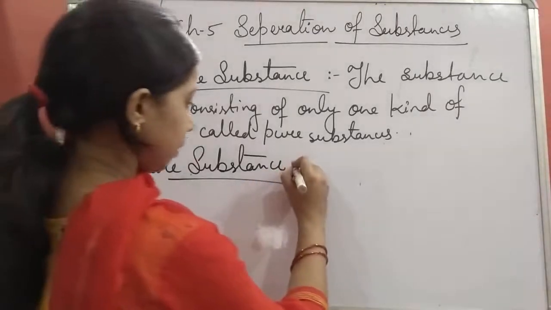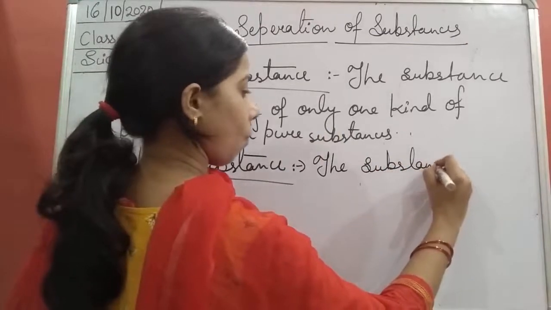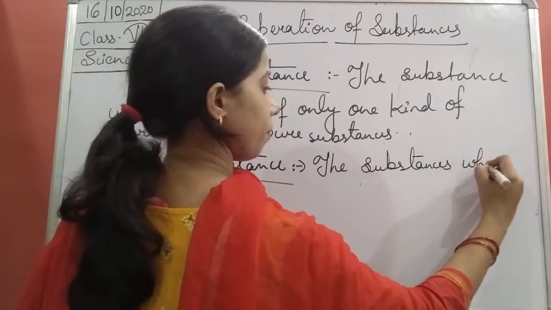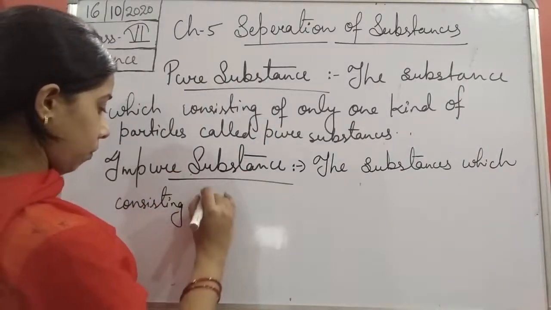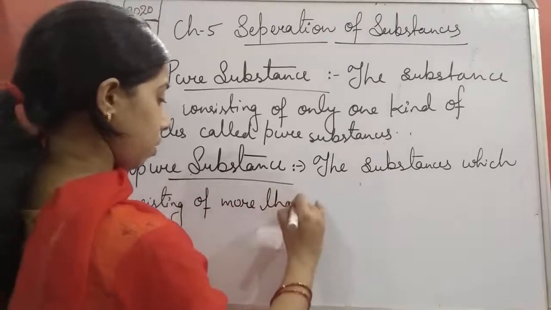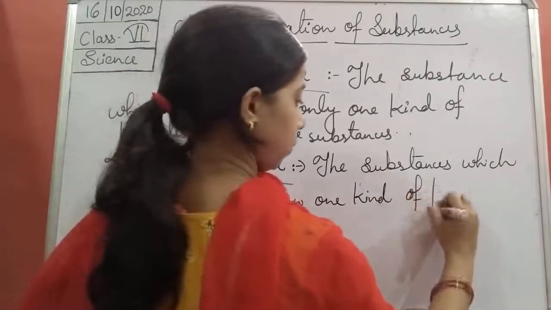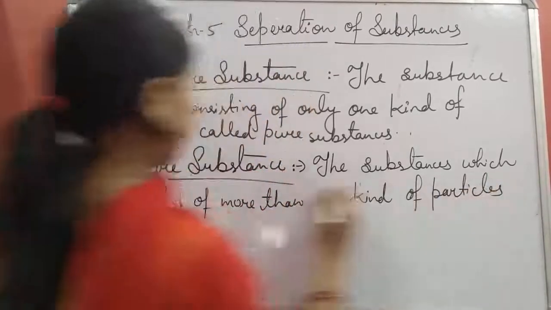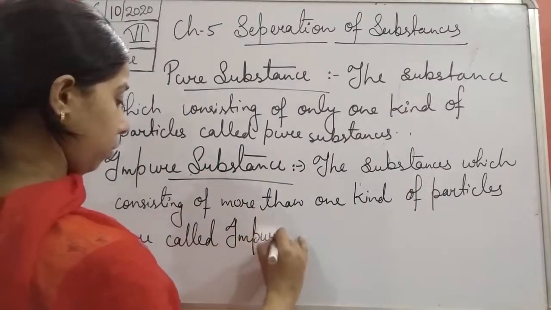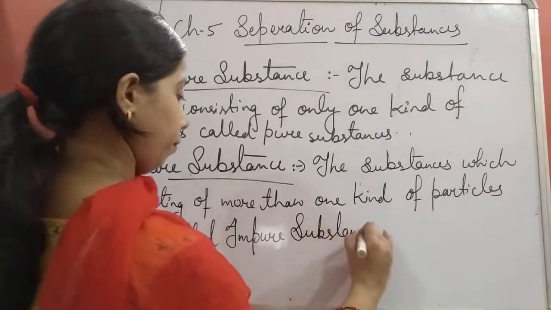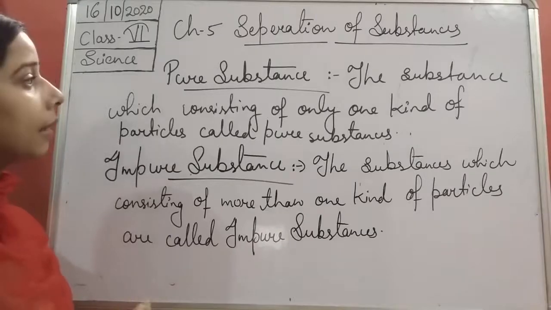So we can say, more than one kind of particles are called impure substance.